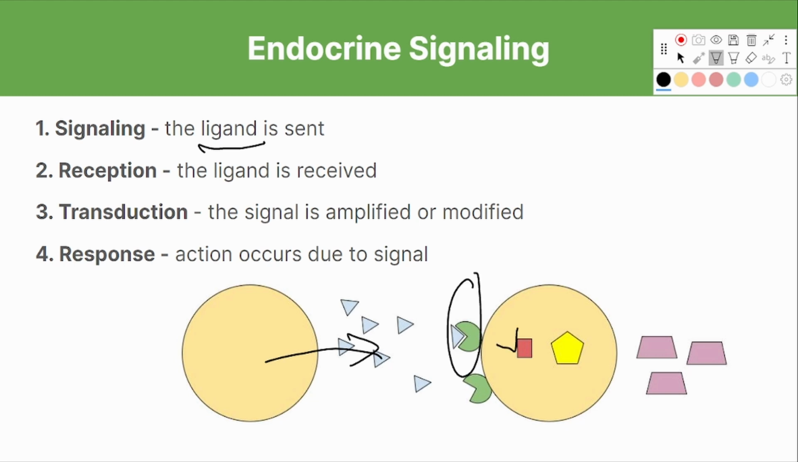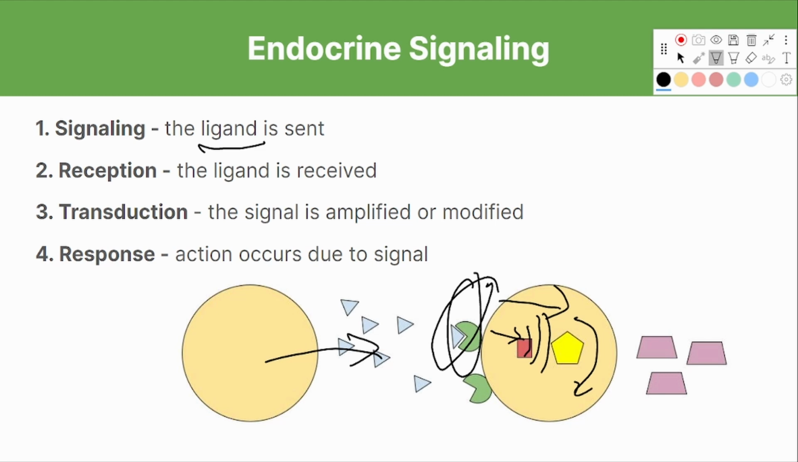Transduction occurs when the signal received by the receptor is amplified by secondary messenger molecules. So here we would see the signal being amplified or modified. Finally, response is the action or cellular activity that occurs as a result of the signal. So the signal is received, it's amplified, and that leads to cellular activity or response.